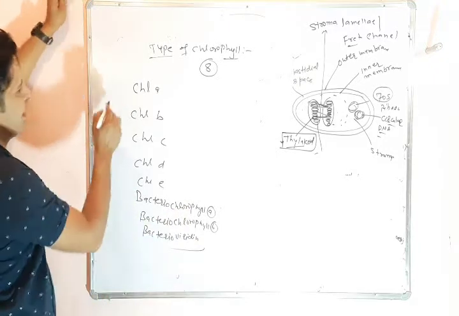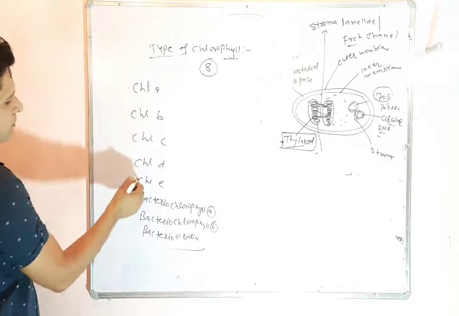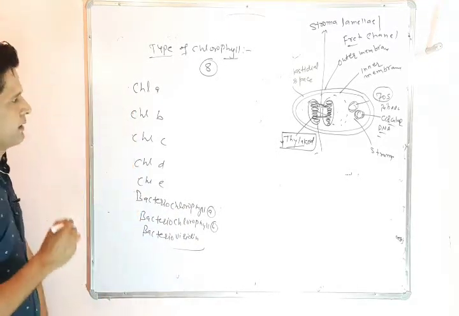Okay, these are the 8 types: first, second, third, fourth, 5, 6, 7 or 8.